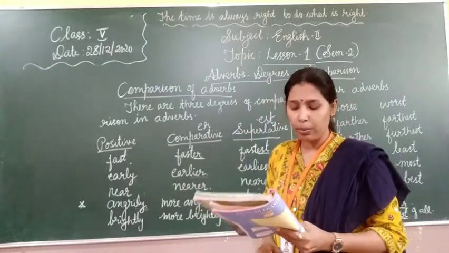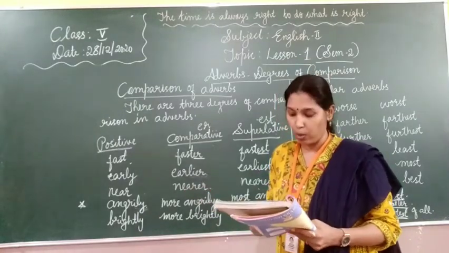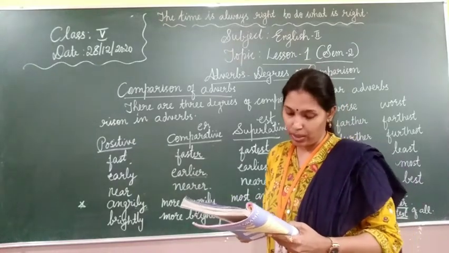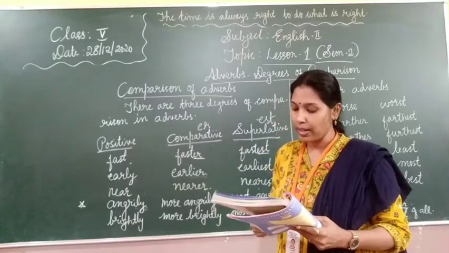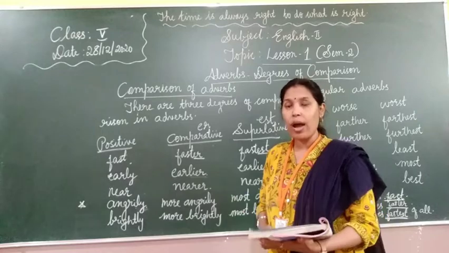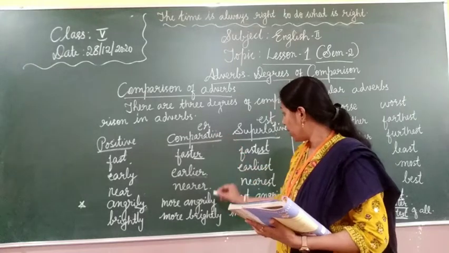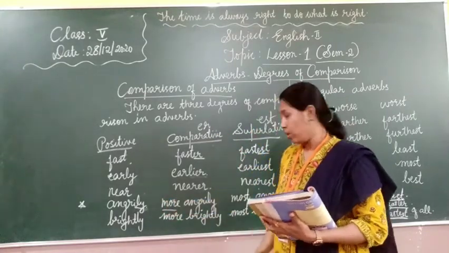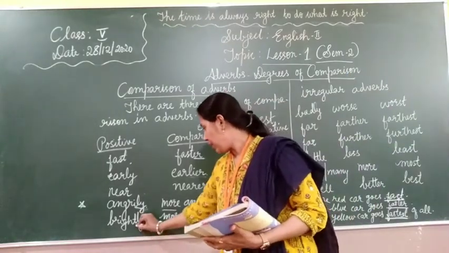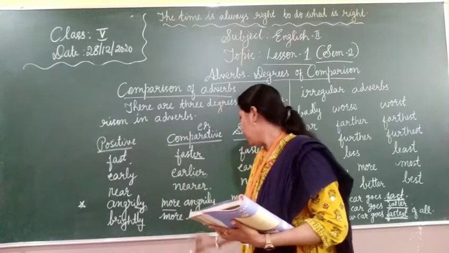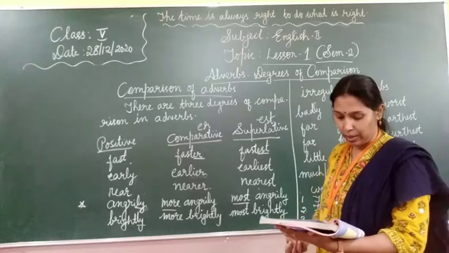Where can we use more and most? Adverbs that end in ly use the words more and most to form their comparatives and superlatives. The one-syllable adverbs use ER in the comparative form and EST in the superlative form. So for adverbs that end in ly and have more than one syllable, in comparative degree we will add more, and in superlative degree most. Next is brightly, ending in ly. So comparative degree more brightly, and in superlative degree most brightly.